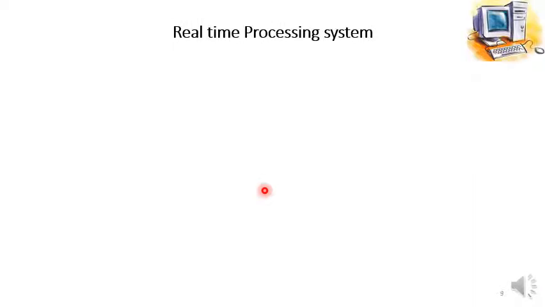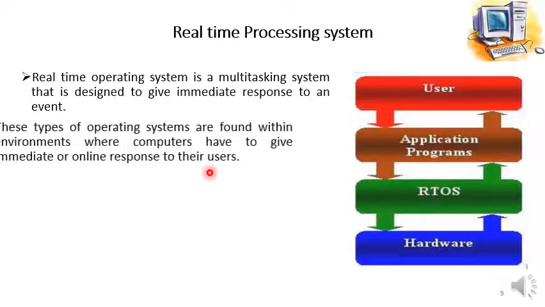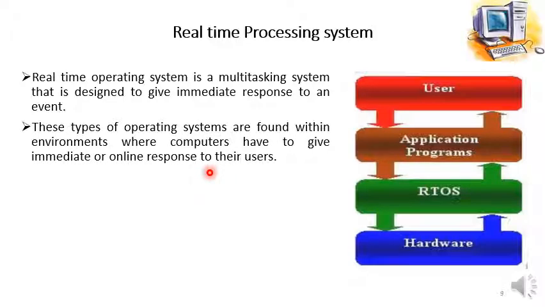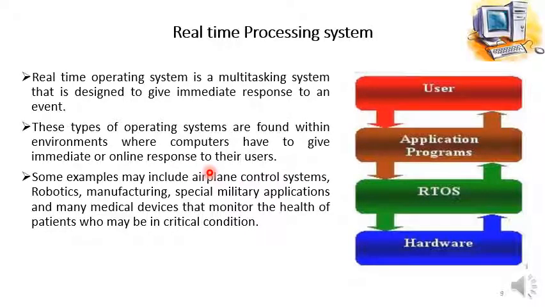Third, we have the real-time processing system, where the users need a response in real time. A real-time operating system is a multitasking system that is designed to give an immediate response to an event. These types of operating systems are found within environments where computers have to give an immediate or online response to their users. Some examples include airplane control systems, like air navigation systems. Those are the type of real-time systems.